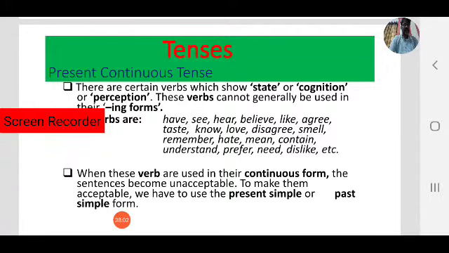Wish, etc. These are the words. They cannot generally be used in continuous form, that is ing form, the present participle form. If they are used in continuous form, the sentence becomes unacceptable. To make them acceptable, we have to use the present simple or past simple form.